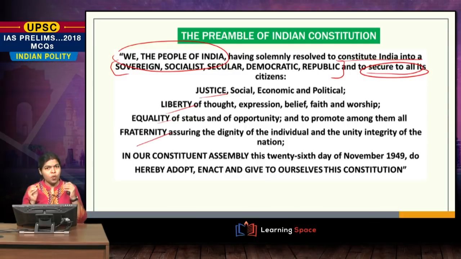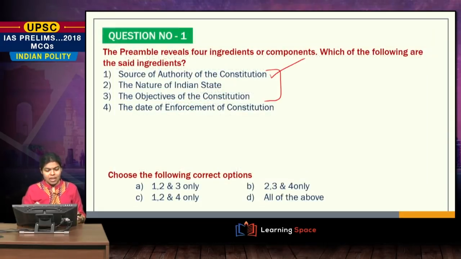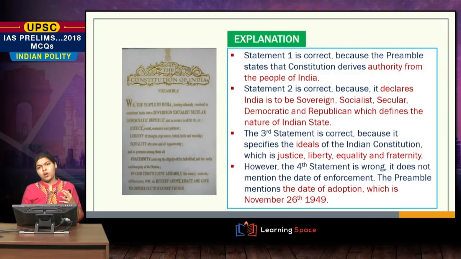Now let us look at the 4th option. The 4th option is nothing but the date of enforcement. Here it says that there is one date, 26th day of November of 1949, we do hereby adopt, enact and give to ourselves. So there is no word of enforcement given anywhere in the preamble. Therefore, the correct option would be nothing but 1, 2 and 3, because the date of enforcement is not given in your preamble. So, here is the explanation part of it.